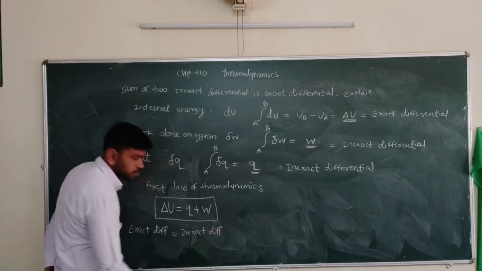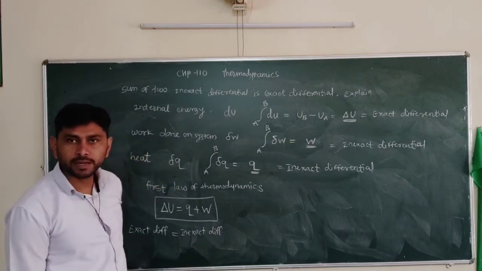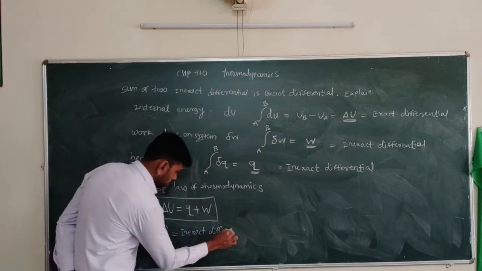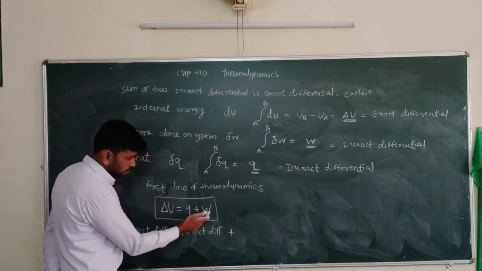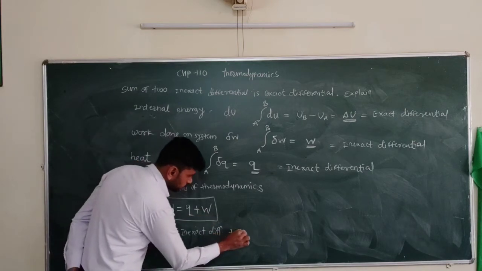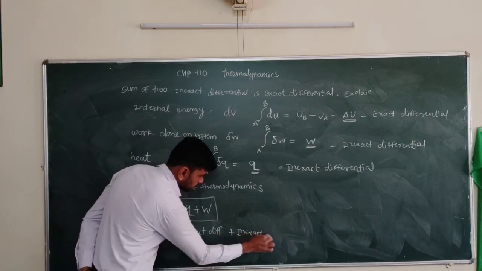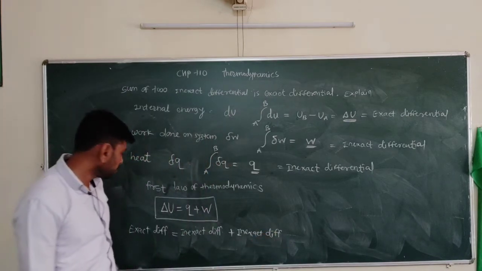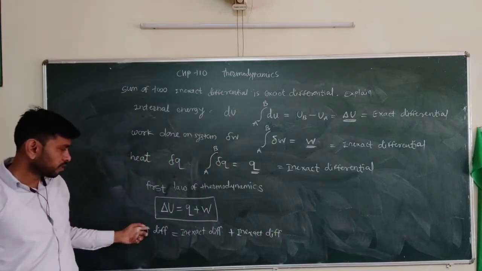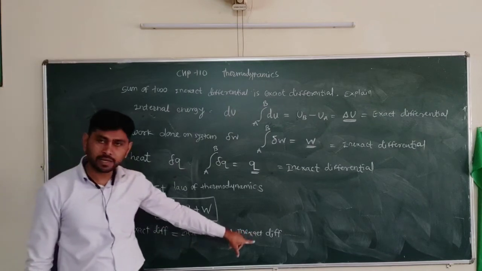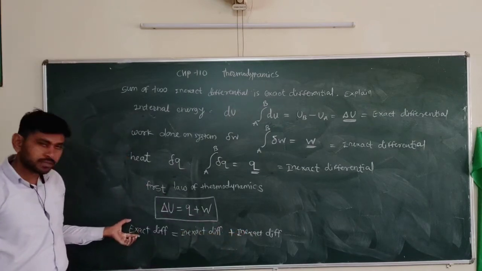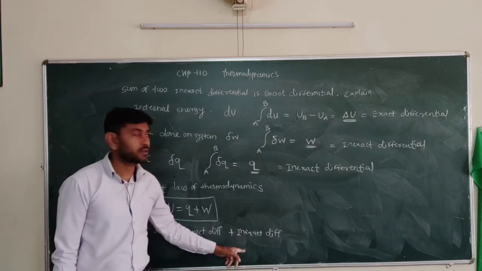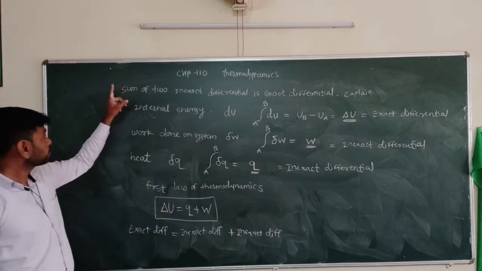Q is an inexact differential. And next, W is also an inexact differential. Okay, so an exact differential is the sum of inexact plus inexact. That means an exact differential is the summation of two inexact differentials. So our question is solved here.